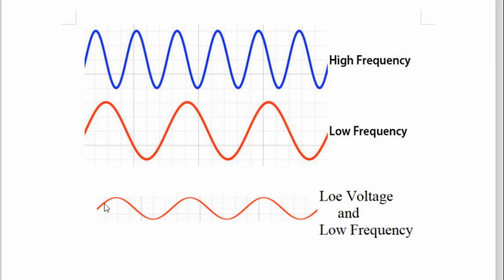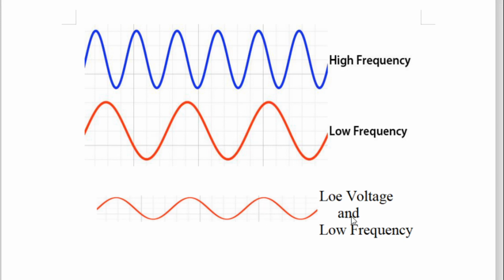Now we'll see one more sine wave, and here we'll focus on amplitude. This is a low voltage sine wave. The amplitude is low. The distance between positive peak and negative peak is very low. We talk about peak to peak voltage, and here Vp, the amplitude, is again very low. So in this way, these are the three different sine waves: high frequency sine wave, low frequency sine wave, and